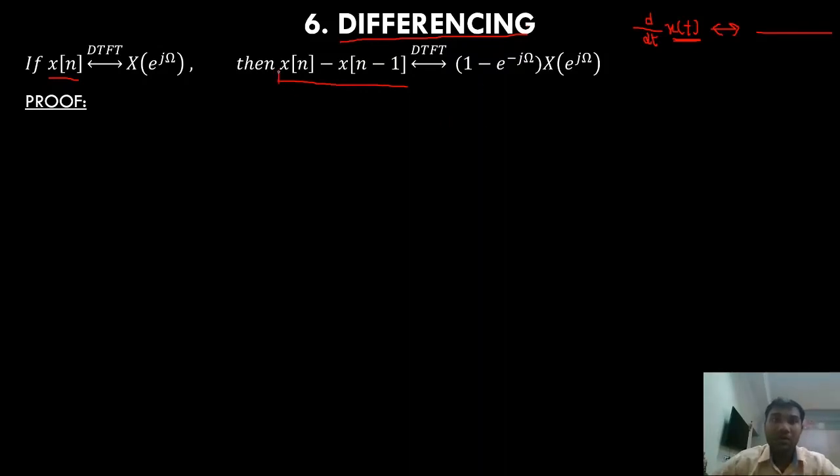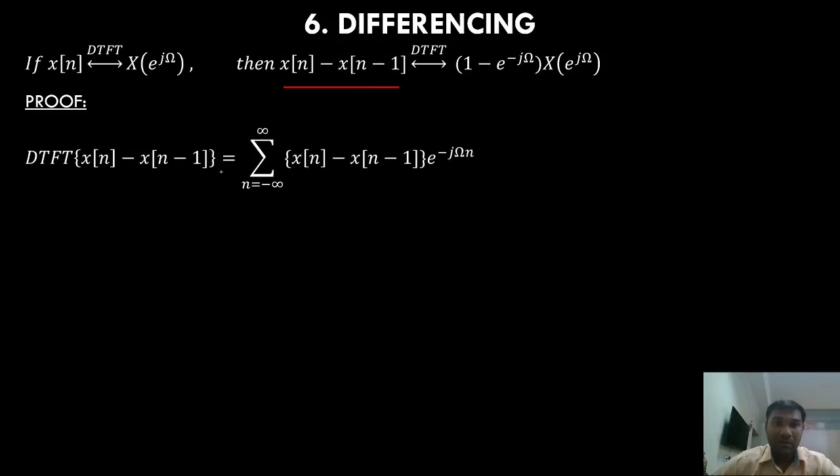So what is the DTFT of x[n] minus x[n-1]? Right? x[n] is the discrete time signal. x[n-1] is the shifted version of the discrete time signal. Since it is negative here, it is shifted to the right side. That means it is a delayed version of x[n]. So let us find the DTFT of x[n] minus x[n-1].